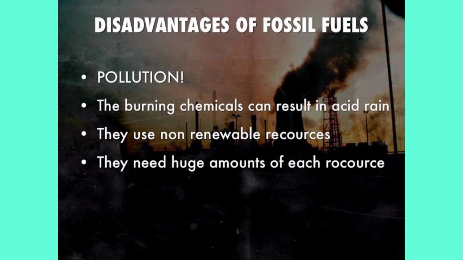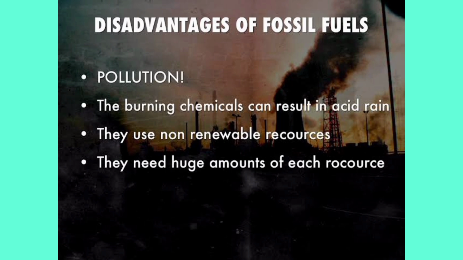The second point is that burning chemicals can result in acid rain. When we are burning fossil fuels, they contain harmful chemicals, and the burning of these chemicals releases harmful pollutants, and these pollutants react with the air, and when the rain comes, these pollutants along with the air combine with the natural rain, and that natural rain then becomes acid rain, and that acid rain is harmful not only for plants, but for animals and for human beings as well.